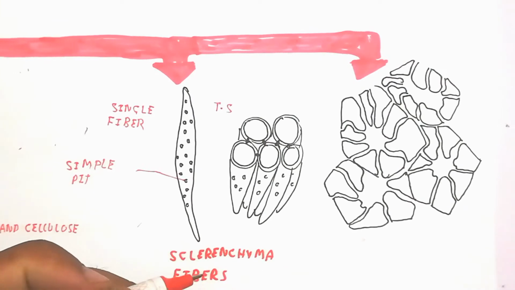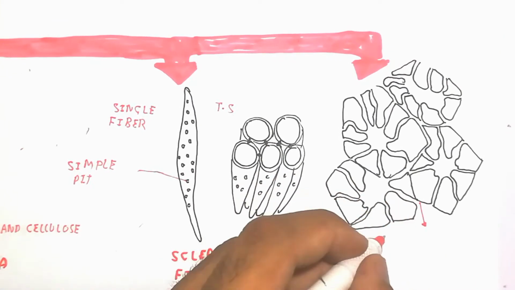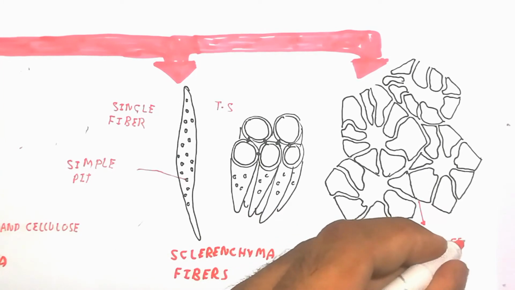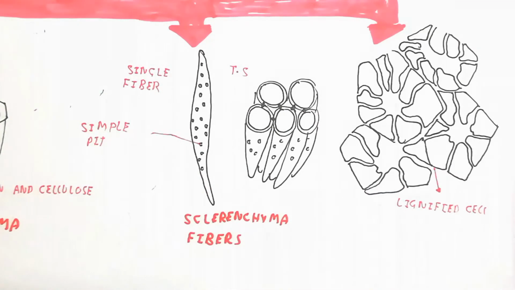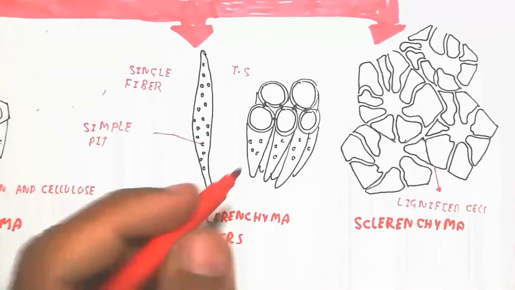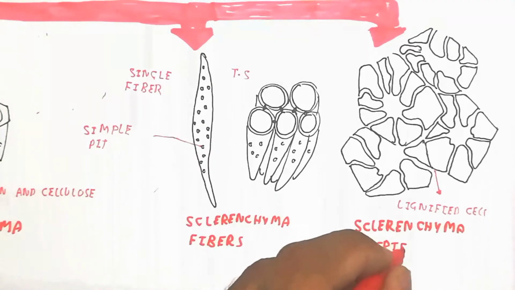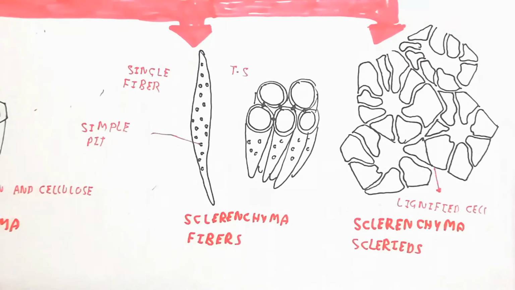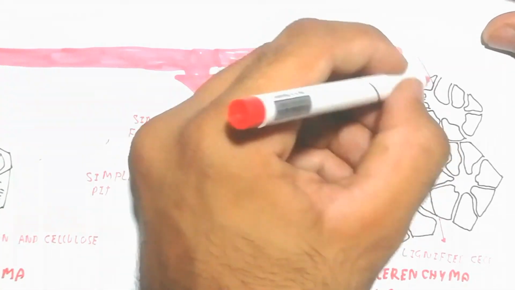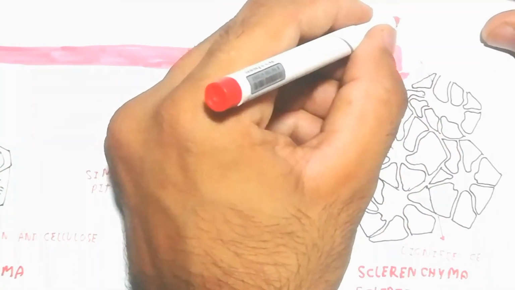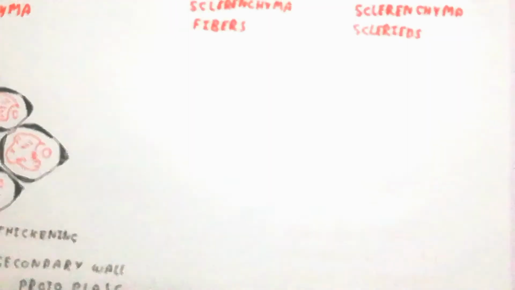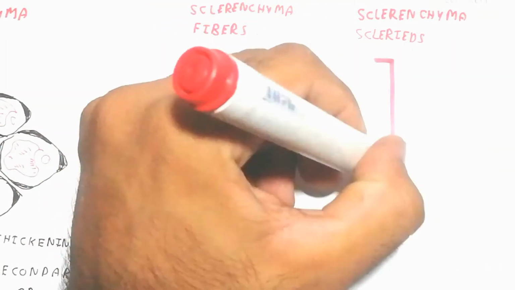The other is the sclerenchyma sclereids. The sclereids contain pits, but the pits are made up of branches, and these branches are shown in the figure, which is the transverse section of the sclereids. They are shorter than the fibers, and the sclereids support the seed coat and nut shells, etc. That's important, because the seed coat is made up of sclereids for support in the environment.